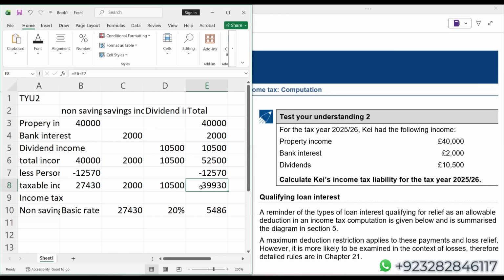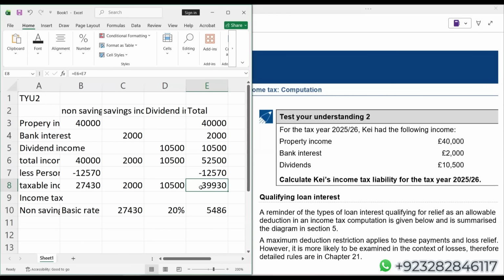Actually, the nil rate band is decided on the basis of total taxable income. Total taxable income is more than the basic rate band. So this individual is a higher rate taxpayer. That is why saving income nil rate band 500 is available. Some of the students get confused and think, sir, we have space in the basic rate band, so why are we not going for nil rate band 1000?